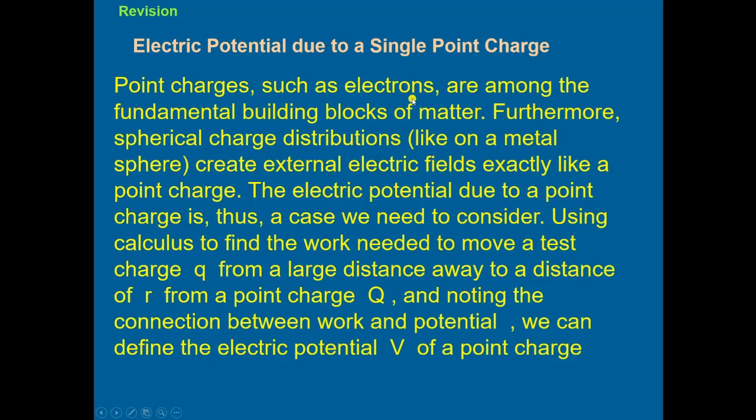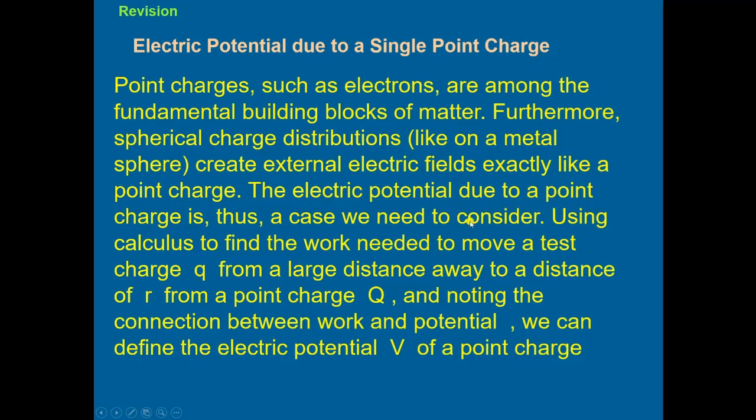Point charges, such as electrons, are among the fundamental building blocks of matter. Furthermore, the spherical charge distribution creates an external electric field exactly like a point charge.